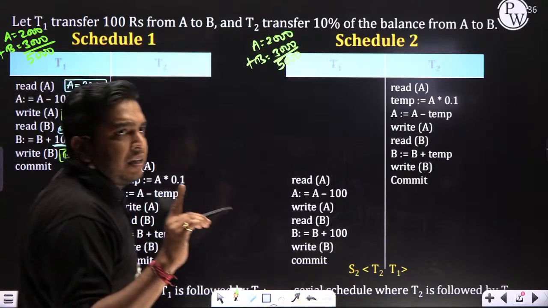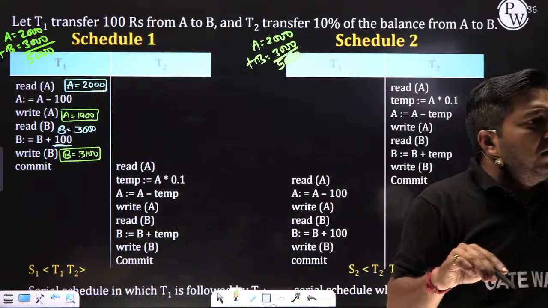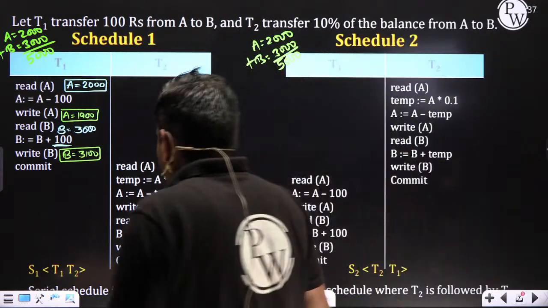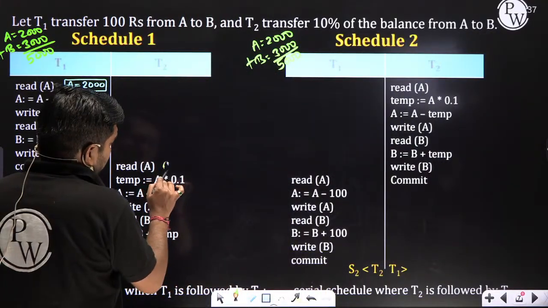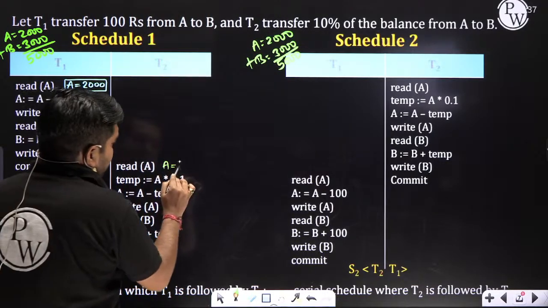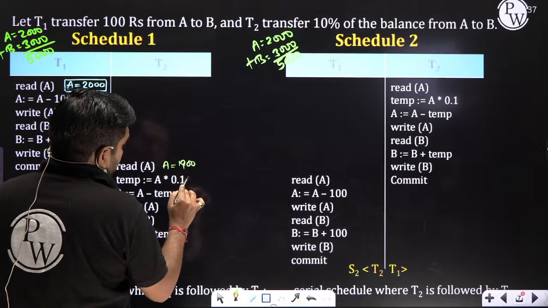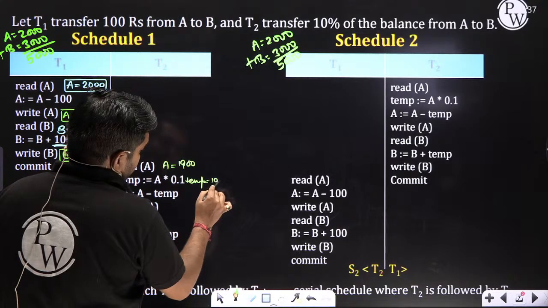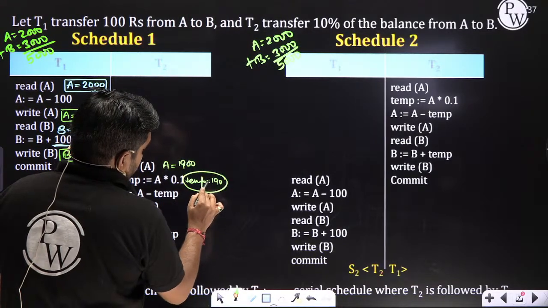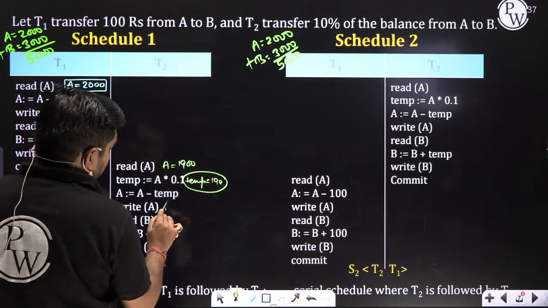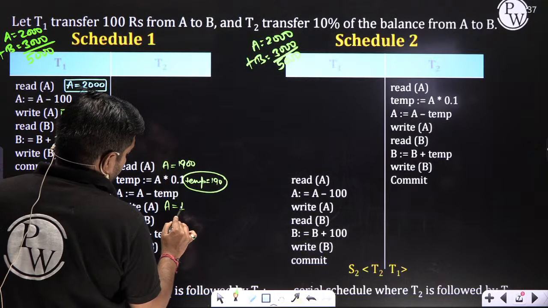Here 3100. Very good, Sanidhya. So here, what is the value of A that will be read? Because here A is updated. So what is the value of A? 1900. How much is temp? Temp is 190, that is 10%. Then when you read and subtract, what is the value of A you are getting?